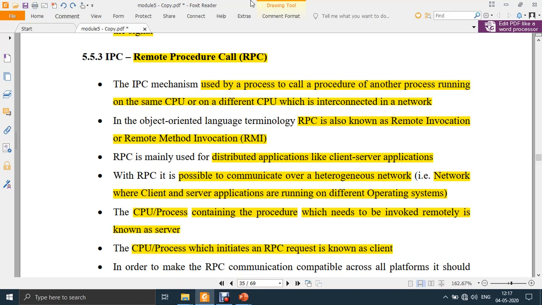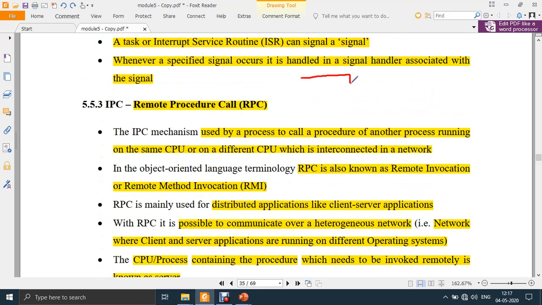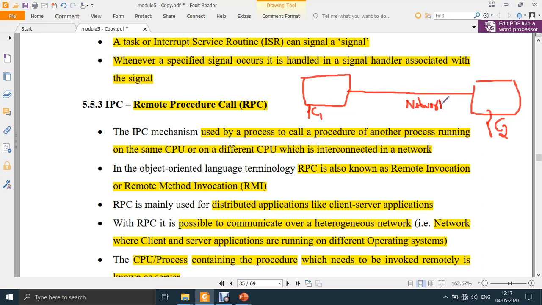Let's say LAN. I'll draw the diagram. This is PC1 and this is PC2. PC1 and PC2 are separate, and they are connected through a network. This network can be wired or wireless. Now this PC1 has some function, let's say function 1. This function 1 should be called by PC2.